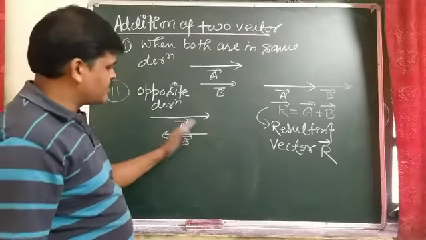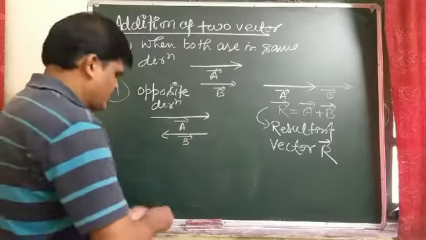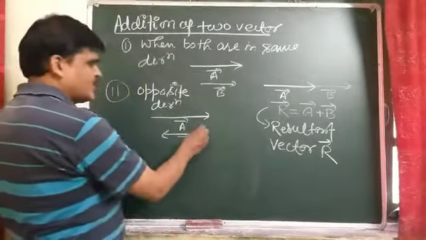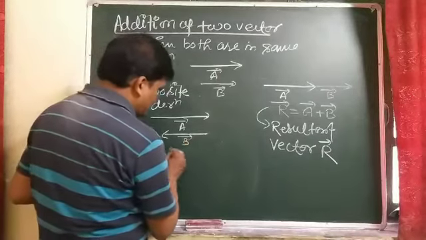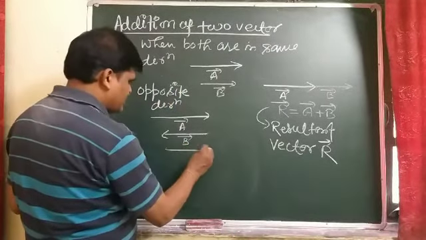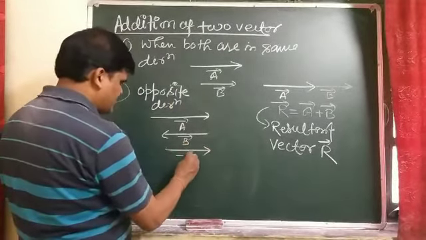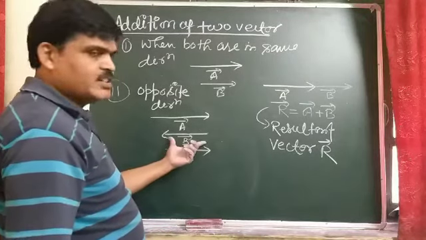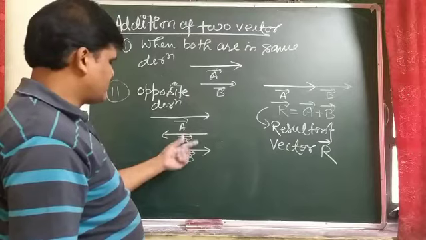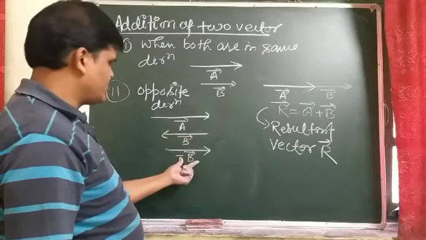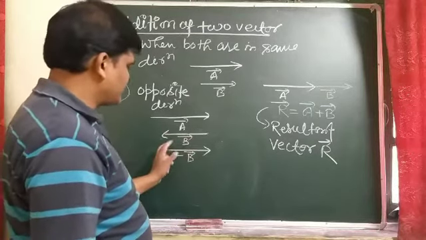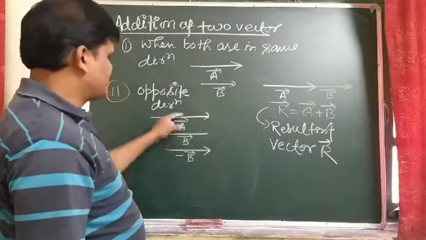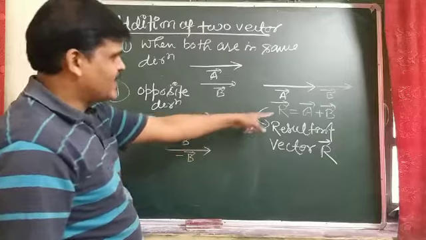If the direction of vector B is changed, it can be written as minus vector B, because the direction of vector B is changed. Now vector A and vector B are in the same direction, so again it will be added